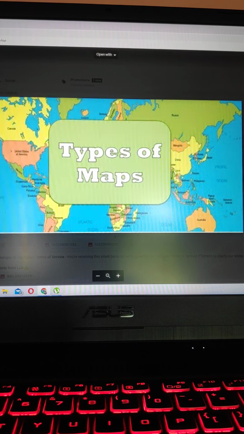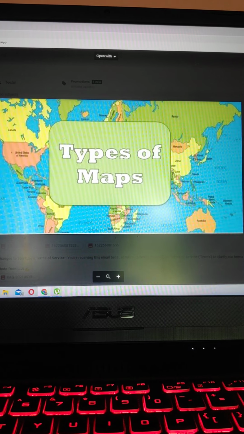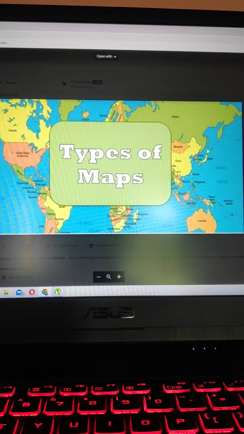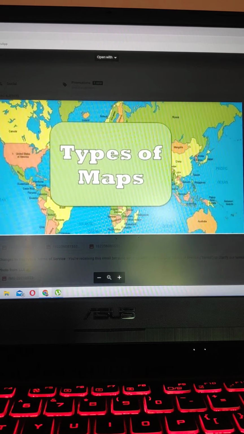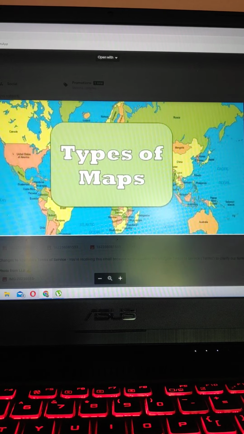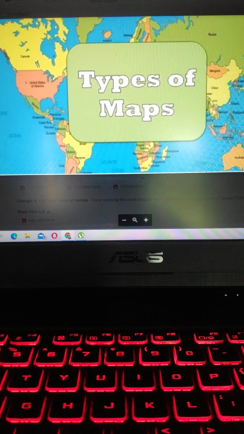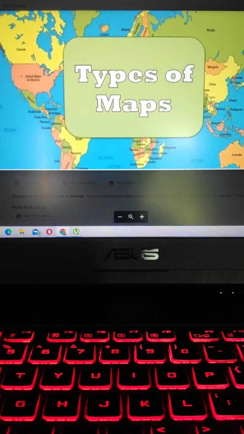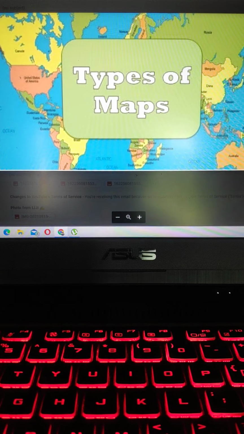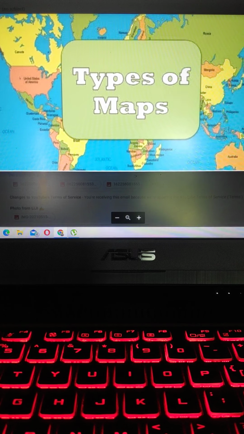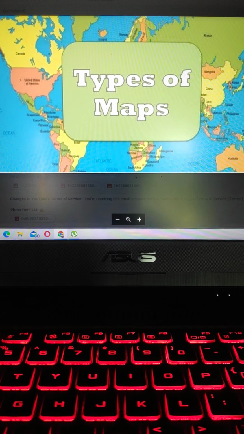What is a political map? Boundaries of continents, countries, states and their capitals, major towns are shown in political map. International boundaries and state boundaries are shown by different types of lines which are mentioned in the index. Physical map. Natural features such as mountains, plateaus, hill ranges, plains, rivers, lakes, seas are shown in these maps. Physical maps are also called relief maps.